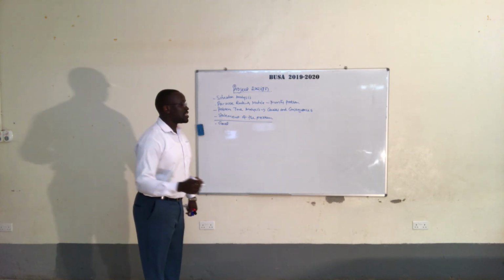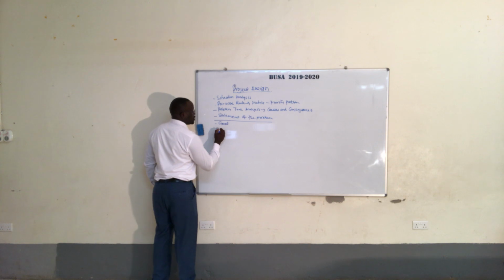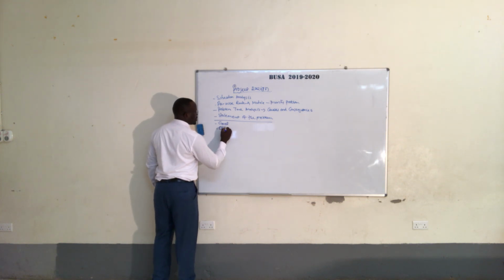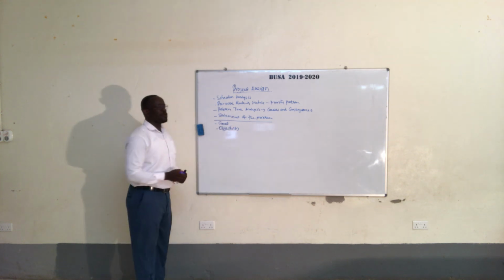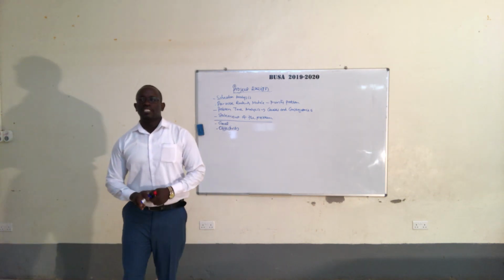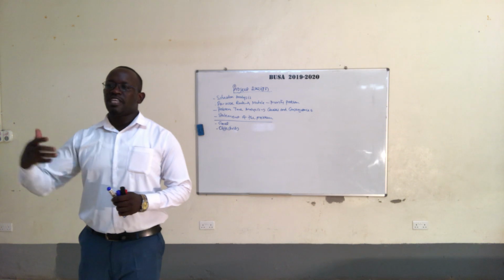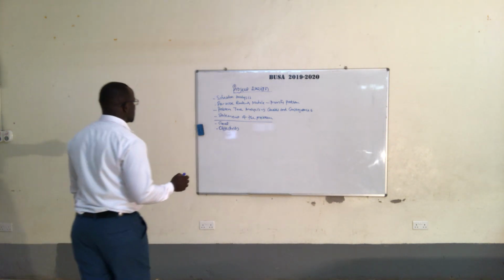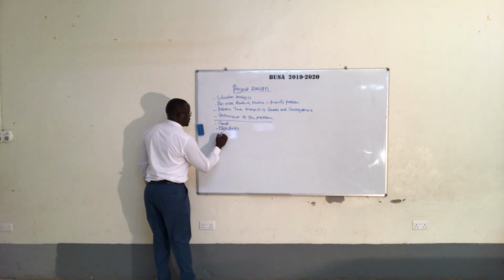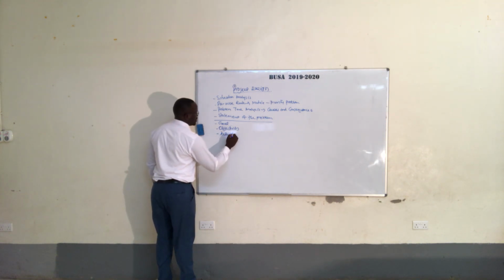After looking at a goal and setting a goal, we came to setting what? Objectives. We identified what an objective is. We realized it's a specific statement that tries to help you to achieve the goal. And after that, we looked at the activities.